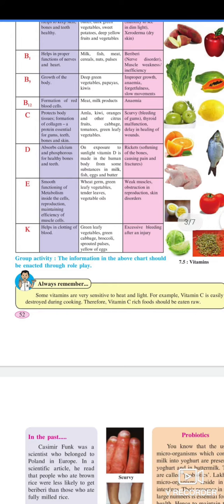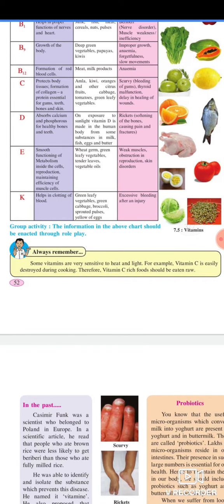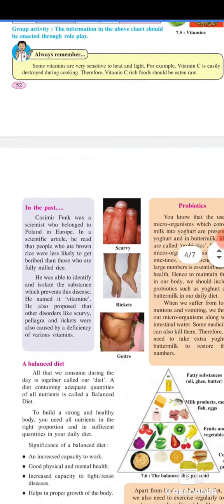Group activity. The information in the above chart should be enacted through role play. Always remember, some vitamins are very sensitive to heat and light. For example, vitamin C is easily destroyed during cooking. Therefore, vitamin C rich food should be eaten raw.